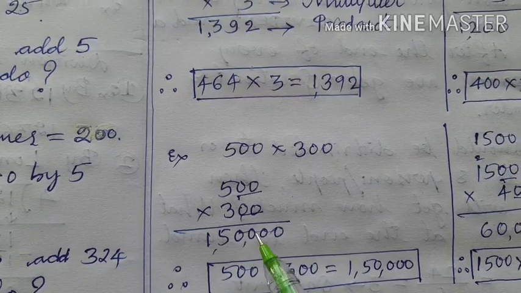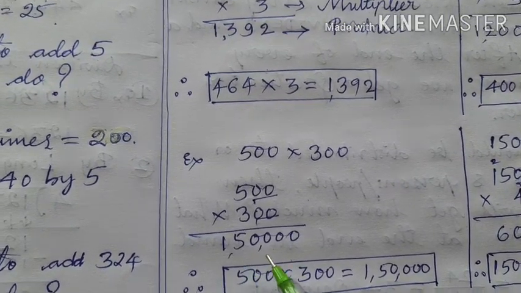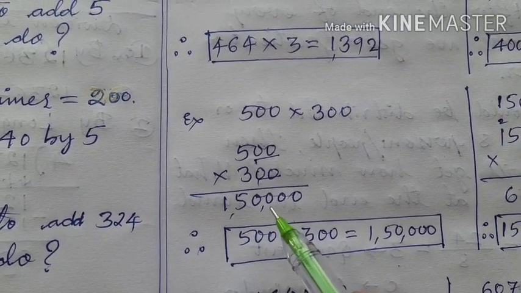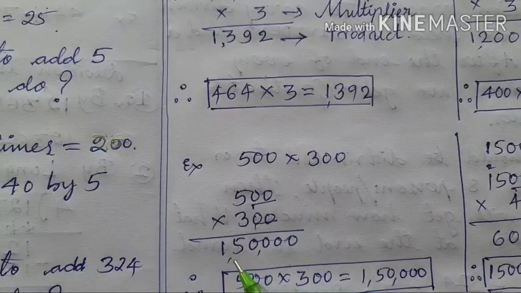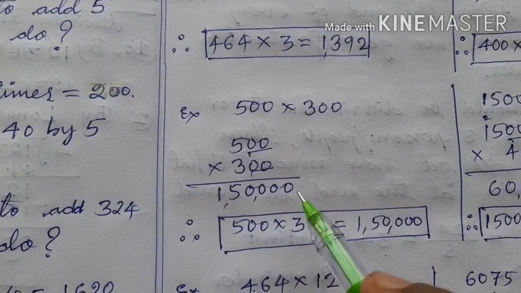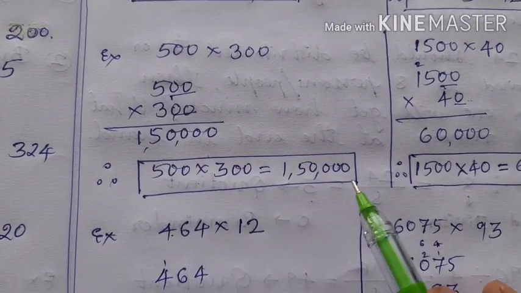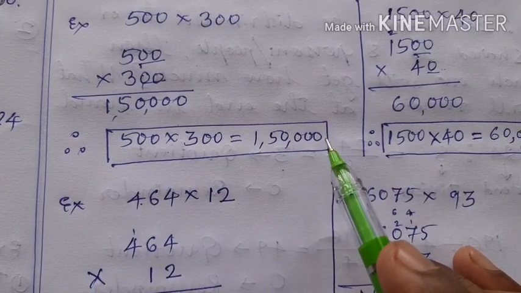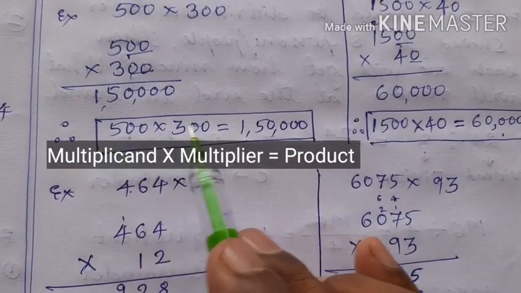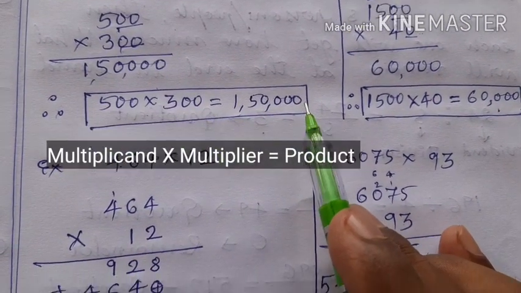Write those zeros in front of 15, and now put the commas. First comma after 3 digits, next comma after 2 digits. Thus 1,50,000 is the product. Therefore 500 into 300 is 1,50,000. Here also multiplicand into multiplier is equal to product.